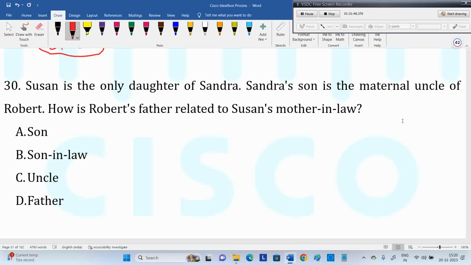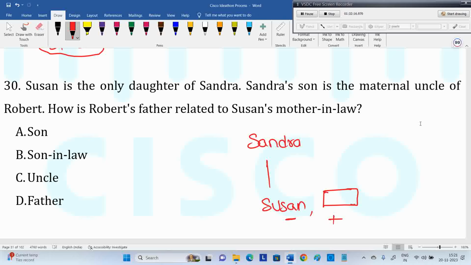Options: son, son-in-law, uncle, father. Okay, so for Sandra, the only daughter is Susan. Maybe she has a son, but the only daughter of Sandra is Susan. Now Sandra's son, somebody is there, he is the maternal uncle of Robert.